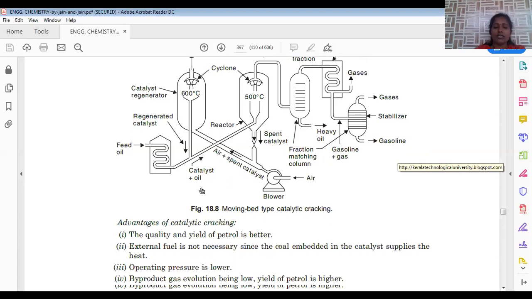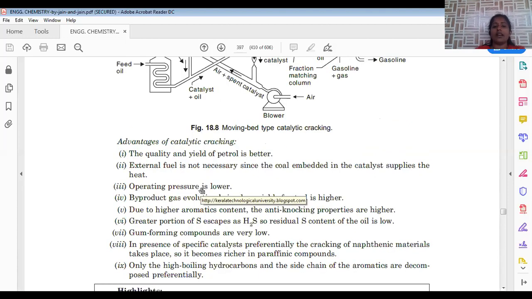So let us discuss the important advantages of catalytic cracking over thermal cracking. In thermal cracking, we have to apply high temperature and pressure conditions, which is somewhat difficult to process. But in the catalytic process, we can maintain an optimum temperature of around 450 degrees centigrade, and there is no need to apply high pressure conditions. External fuel is not necessary, since coal embedded in the catalyst supplies the heat. So simple coal is applied for this catalytic cracking process.